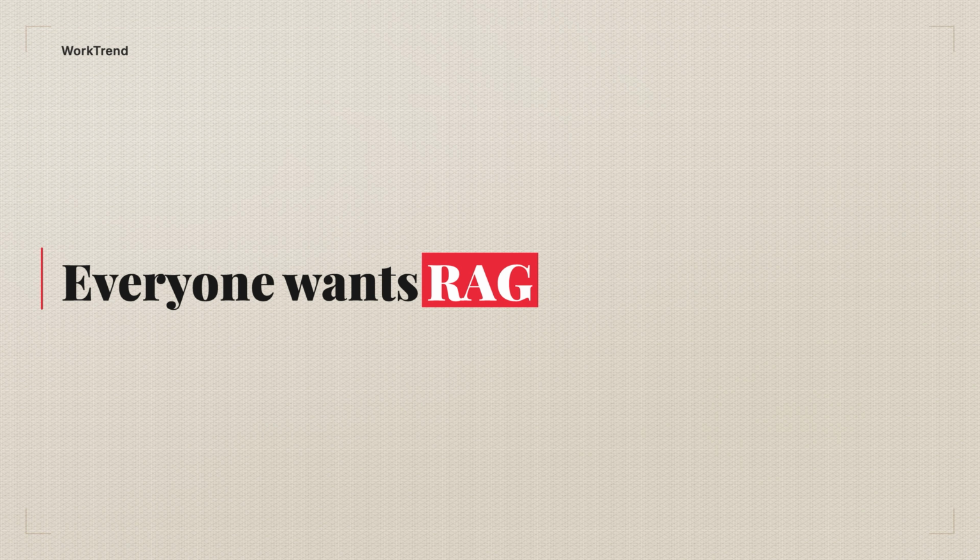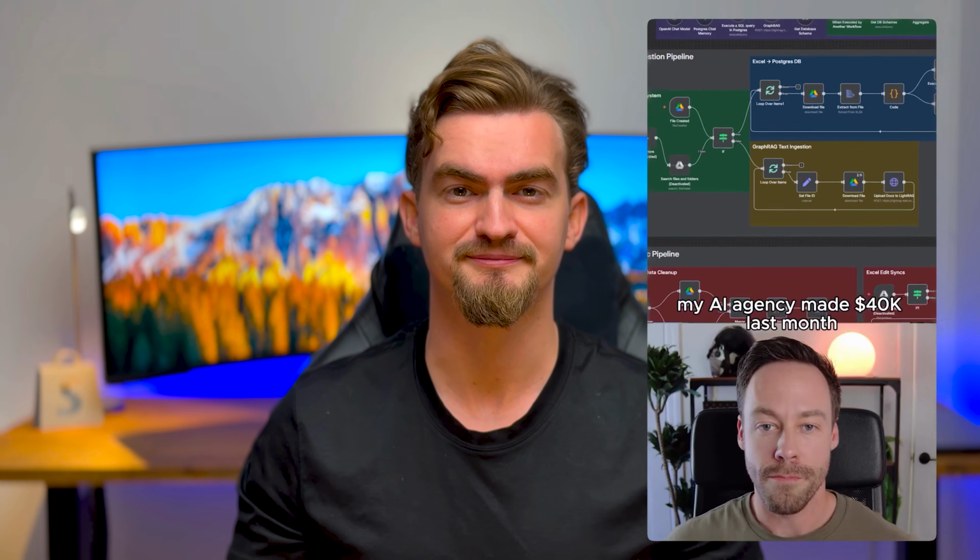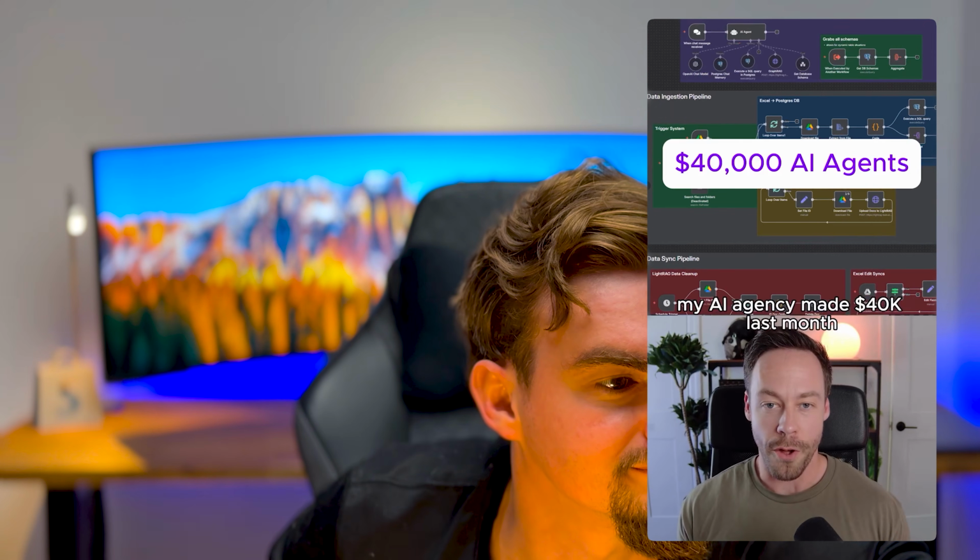One of the most requested AI automations right now is RAG. It connects your AI chatbot with your data. This gives you more accurate answers and matches how you work. It's not just hype. Real agencies get paid for it. My AI agency made $40,000 last month. So our number one bestseller, as always, was our RAG agent.